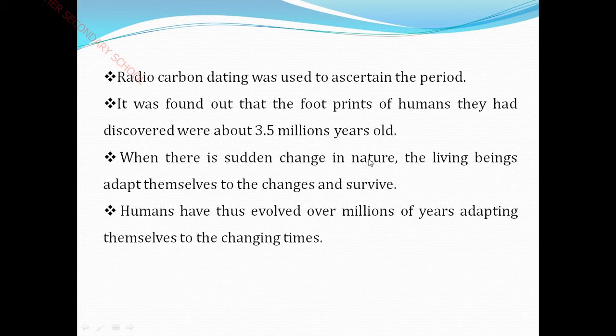Of course, nature also plays a vital role in diverting the lifestyle of a human. So here nature plays a vital role. Vital role means an important role, to make the living beings survive themselves. And at last, humans have thus evolved over millions of years, adapting themselves to changing times. Millions of years ago itself, human beings started to change themselves according to nature, how to live.